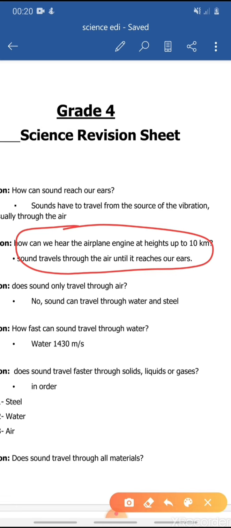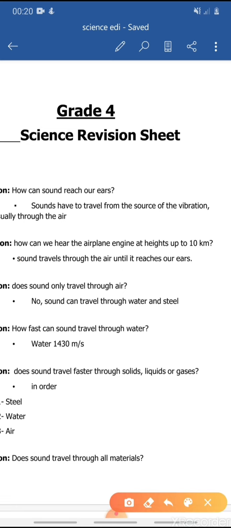It's not that different from the previous question, as we knew here that sound traveled through the air. And there is nothing between your ears and the airplanes up there 10 kilometers in the sky except the air, right? So sound travels through the air until it reaches our ears. Easy, right? It needs a path to travel through, which is the air in this case, all right?